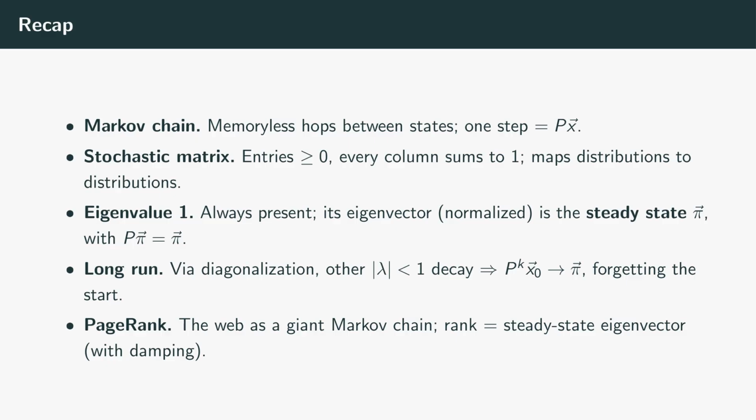Diagonalization shows why the long run is so clean. Every other eigenvalue has magnitude below 1, so its part decays under repeated powers, and the chain converges to the steady state no matter where it started. And the crown jewel, Google's original PageRank modeled the whole web as one enormous Markov chain and ranked every page by its share of the steady state eigenvector. Next episode, we turn to symmetric matrices and the spectral theorem, where eigenvectors meet at perfect right angles and diagonalization reaches its most beautiful form.